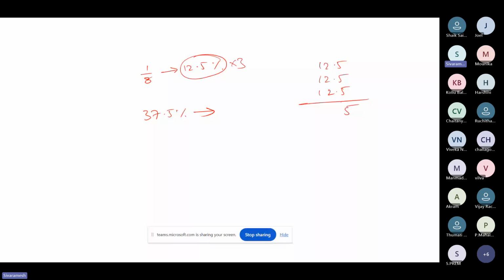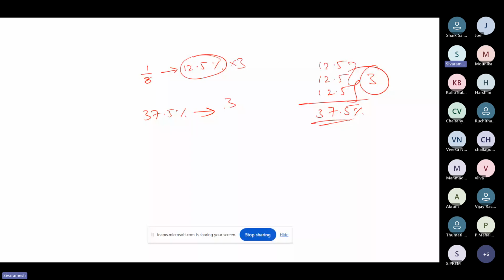So 37.5%, correct? It means I can say that 12.5 three times is 37.5. Obviously, when 12.5 is 1 by 8, 37.5 will be 3 by 8, correct? So this is how it will work.